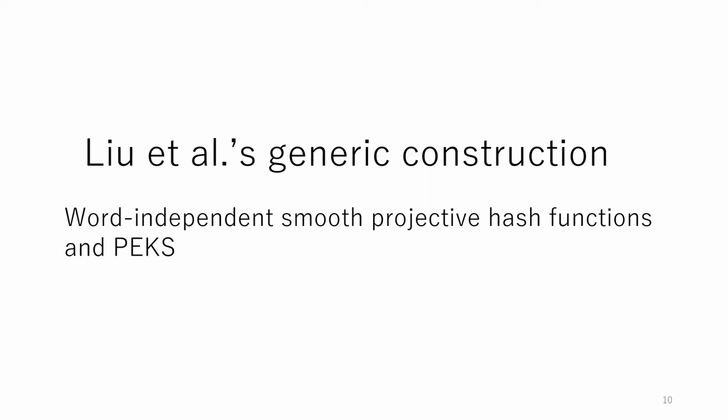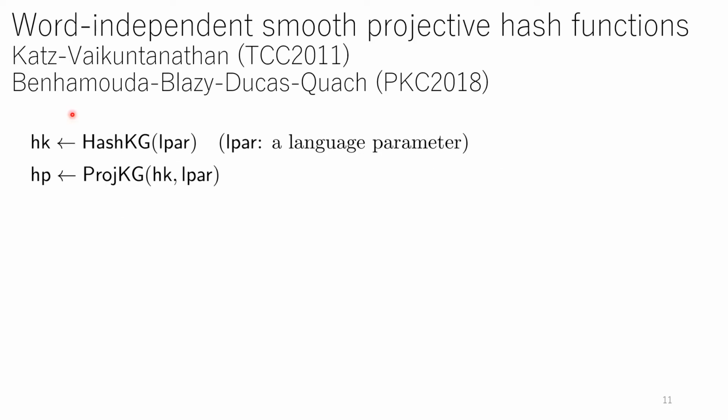Next, let me introduce Liu et al.'s generic construction. They employed word-independent smooth projective hash functions and PEKS. First, I'd like to introduce word-independent smooth projective hash functions. There are two key generation algorithms, hash keygen and projection keygen.